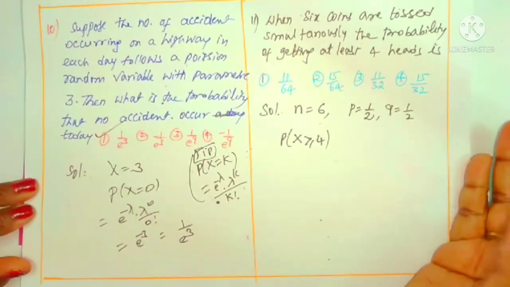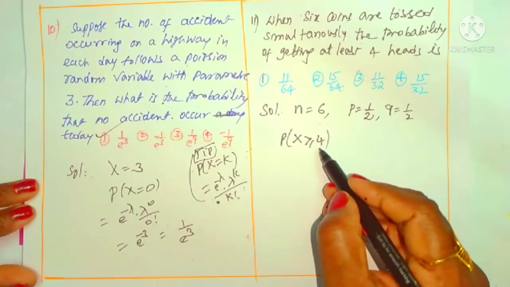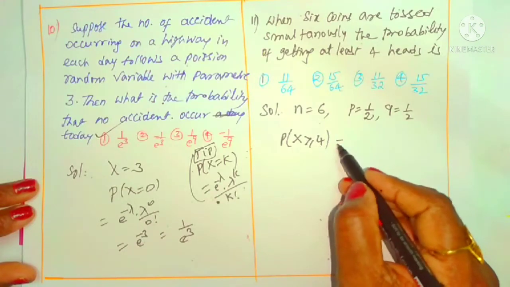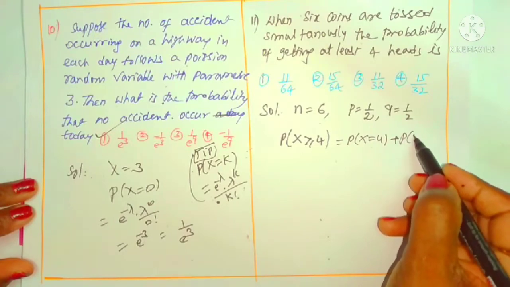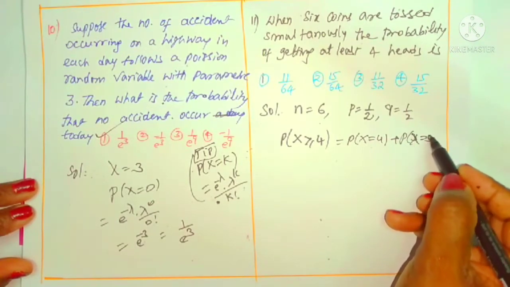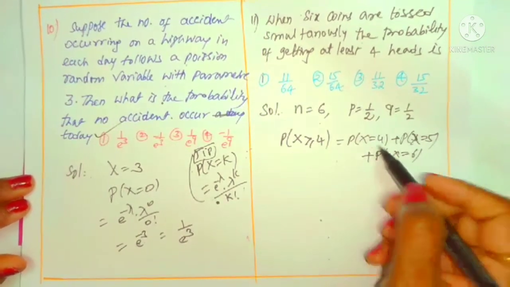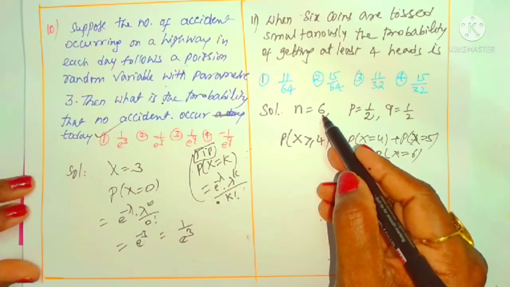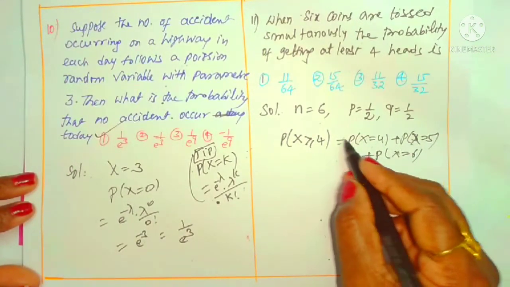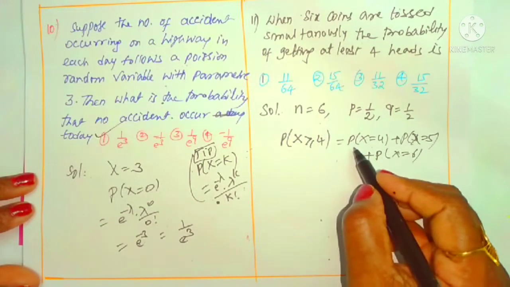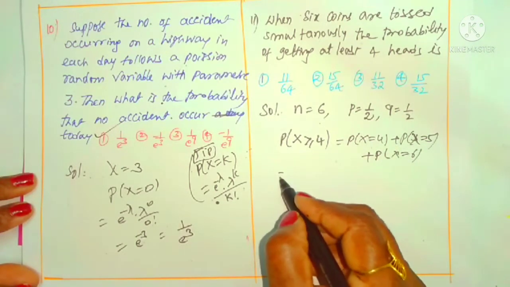That is one way. Maybe we can take 1 minus also, but better we can take it directly. We want X equals 4 plus X equals 5 plus X equals 6. It's not a big issue because the number of coins is 6 only. So P of x equal to 4 plus P of x equal to 5 plus P of x equal to 6 we can use.